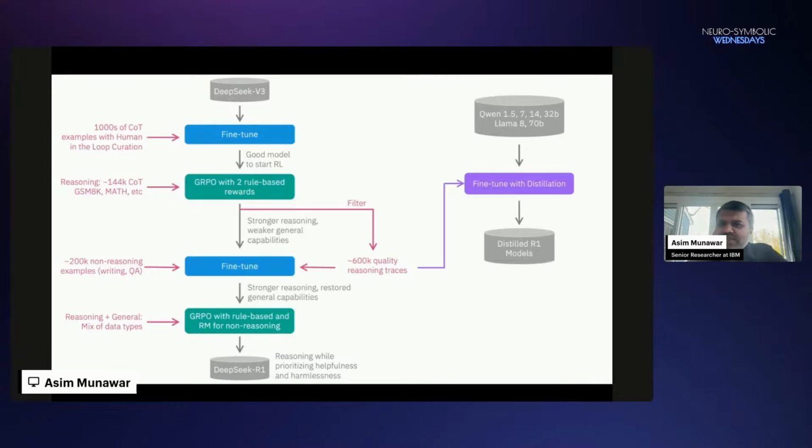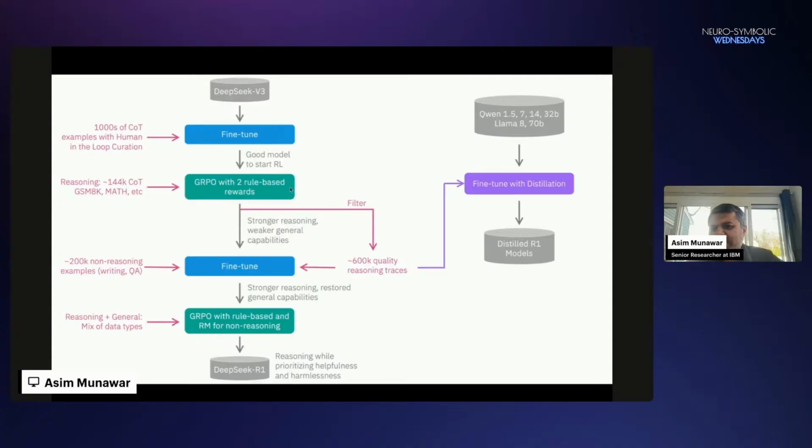So at the first stage, they fine-tune the DeepSeek V3 on thousands of human curated long chain of thought examples. They have tried another model which they call DeepSeek R1-Zero, and they don't start with fine tuning for that model. And for DeepSeek R1-Zero, they found the model to be good at reasoning but bad at other natural language tasks. So then they introduced the first fine tuning stage, which you can see here.